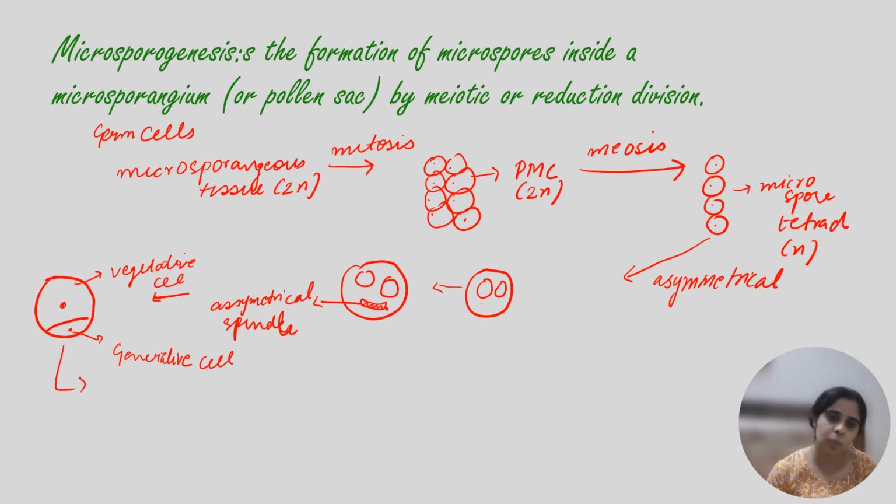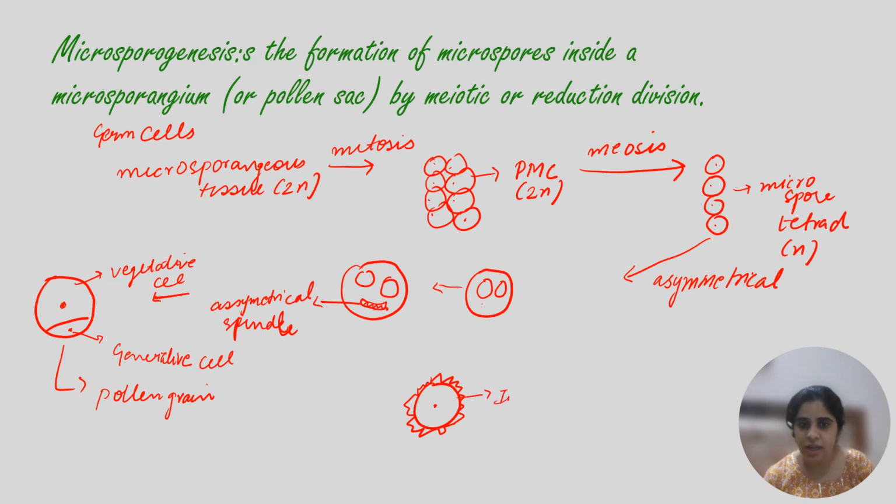This is the mature pollen grain. But this pollen grain also has two layers, okay? The inner layer is called as intine, and the outer layer is the hardest layer, and it is called as exine. Exine is the hardest layer which is not digested by any enzyme. So there is a small gap in the exine that acts as germ pore.